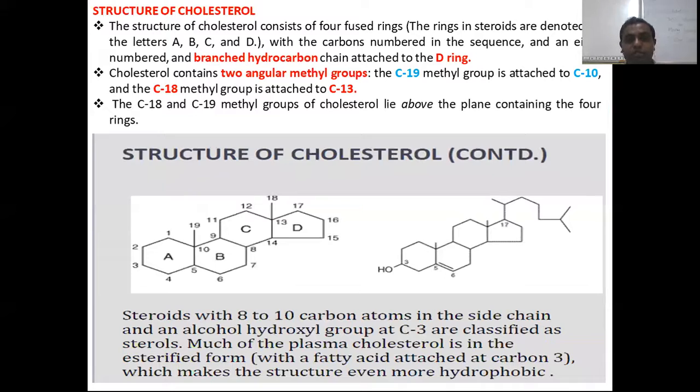Now the structure of cholesterol, as we discussed on the previous slide, has four rings, ring A, B, C, and D. There is a four-cyclic ring. Now compare these two structures. This is the four-ring structure. This is the cholesterol structure. So we need to prove the four tetracyclic rings. Out of these two structures, we see that carbon number 10 and carbon number 13 have two angular methyl groups, which are carbon 19 and 18. There is one double bond at ring B, carbon numbers 5 and 6, one hydroxy group at carbon number 3, and one side chain in the entire structure.